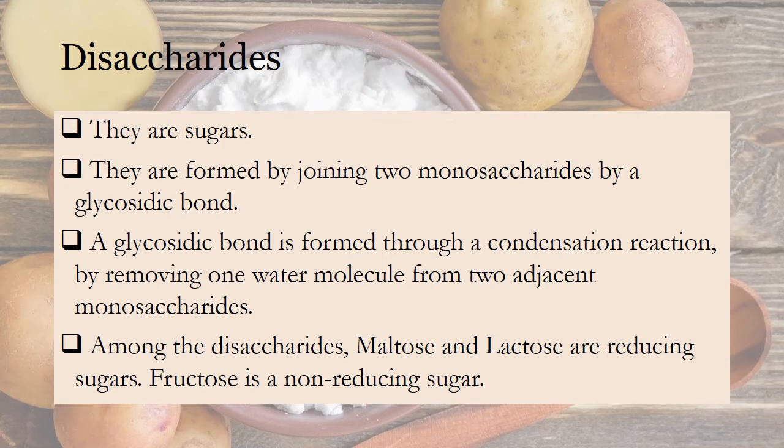Now let's consider the next group of carbohydrates, which is disaccharides. Disaccharides are sugars. They are formed by joining 2 monosaccharides by a glycosidic bond. A glycosidic bond is formed through a condensation reaction by removing 1 water molecule from 2 adjacent monosaccharides. Among the disaccharides, maltose and lactose are reducing sugars. Sucrose is a non-reducing sugar.